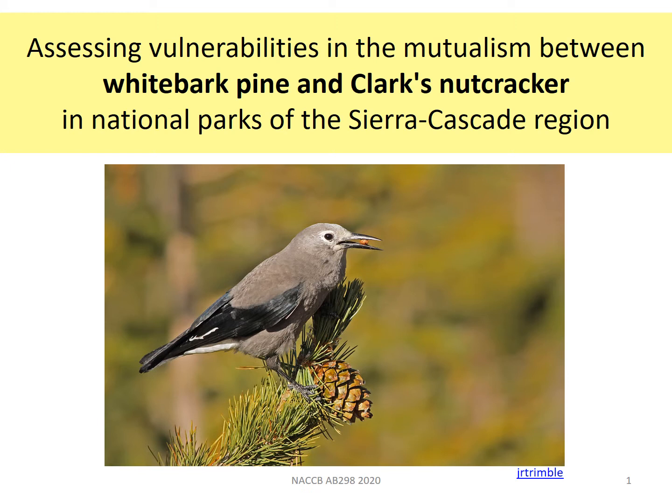Hello, my name is Chris Ray, and I'll be talking about the mutualism between whitebark pine and Clark's Nutcracker. This mutualism is famous for structuring high-elevation ecosystems throughout western North America, but I'll focus on forests of the Sierra-Cascades region from northern Washington state to southern California.